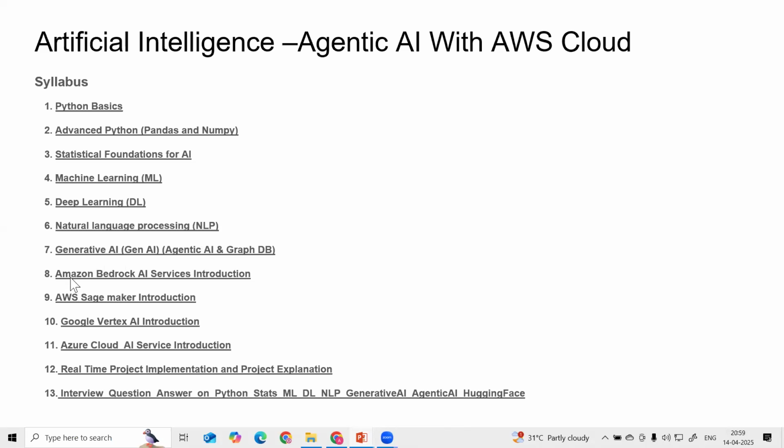Then we are going to cover some cloud solutions, like Amazon Bedrock for AI service integration, right? We are now in generative AI. This is a vast syllabus, and I will be walking you through each and every step. For generative AI, we can use a local environment, but nowadays most of the industry uses a cloud environment for development, right? So I will be taking Amazon Bedrock and different AI services. Then AWS SageMaker, and how we can integrate it with Bedrock services. Then I will also provide an introduction to the Google Vertex AI solution and Azure Cloud AI services also.